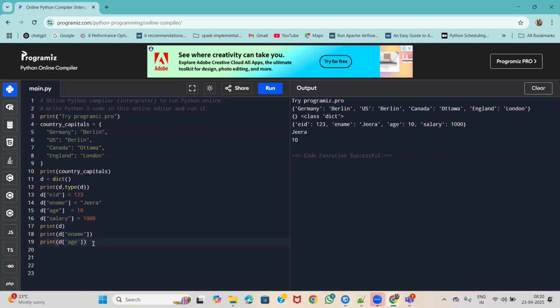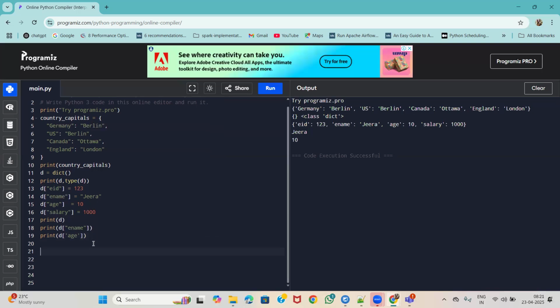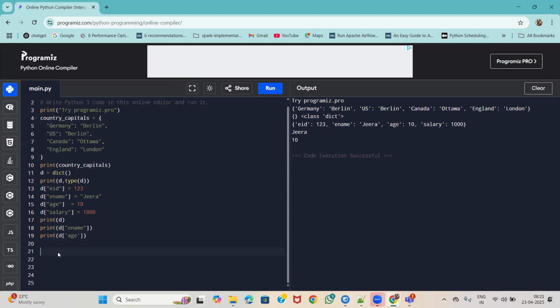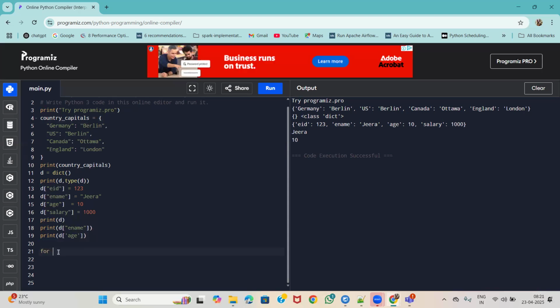Now there are a few methods in the dictionary which are supported. See, I want to display each element in the dictionary. For example, I have these 4 elements in the country capitals dictionary. I want to display each element one by one. So how can we display one by one? Whenever we say each element, it means we can use a for loop. So for loop and the iterator in the capitals dictionary. Okay. So print i.